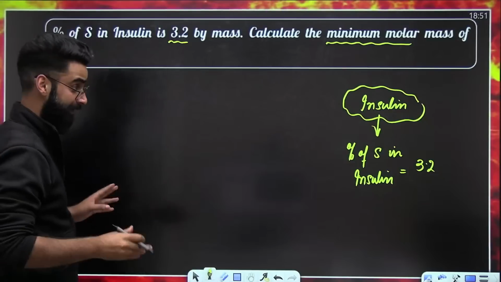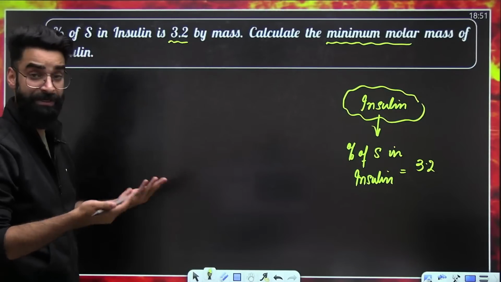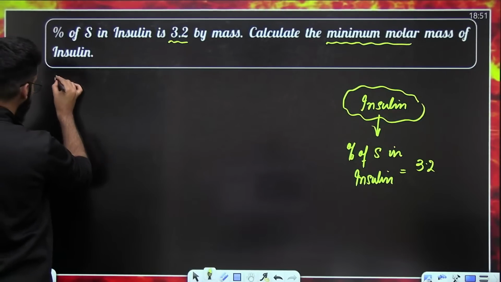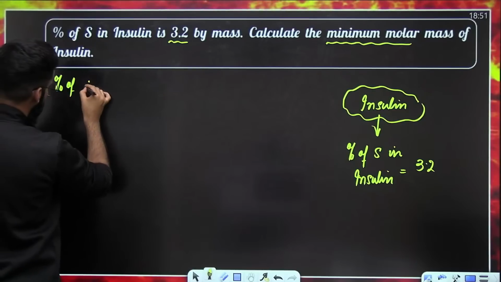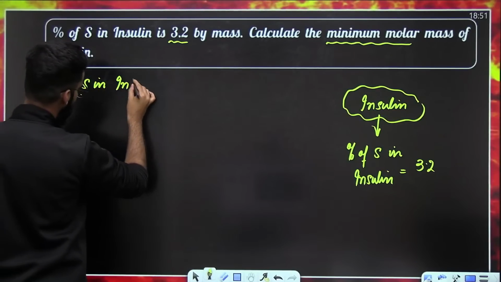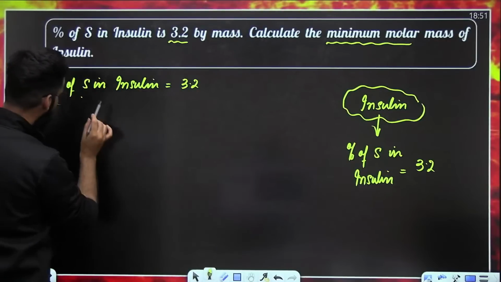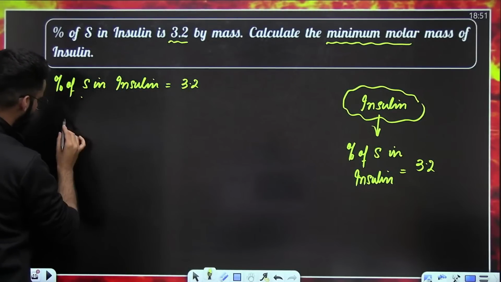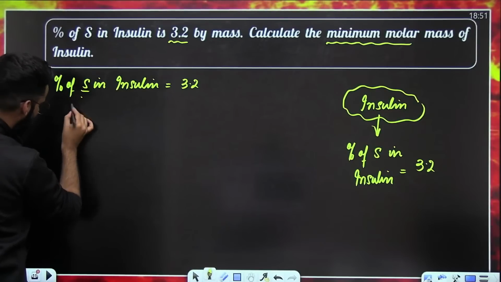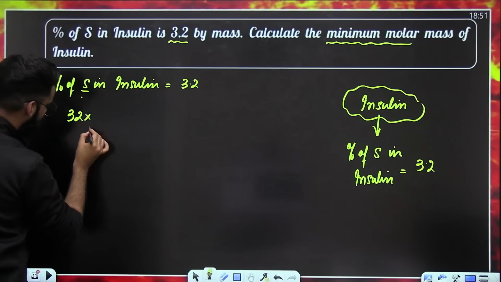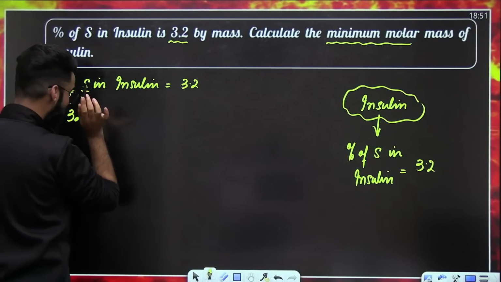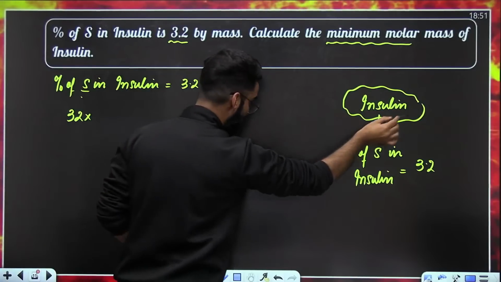So let me write the same statement again. Percentage of sulfur in insulin is given to me as 3.2. Percentage of element in a compound is equal to molar mass of the element, molar mass of sulfur, multiplied by number of moles of element present in 1 mole compound.